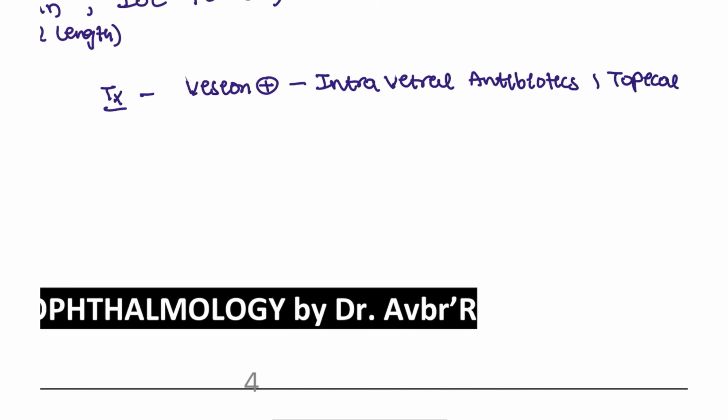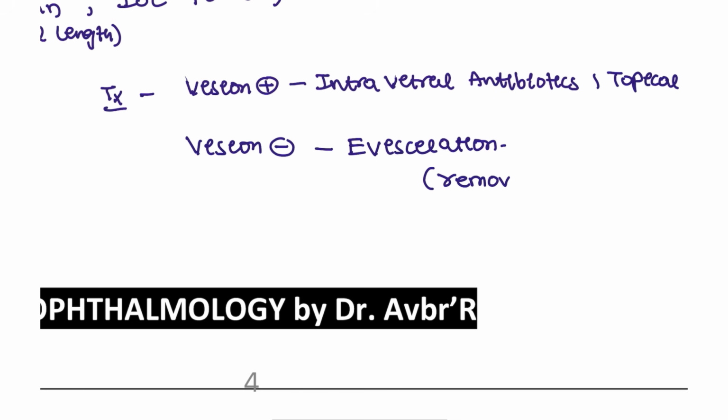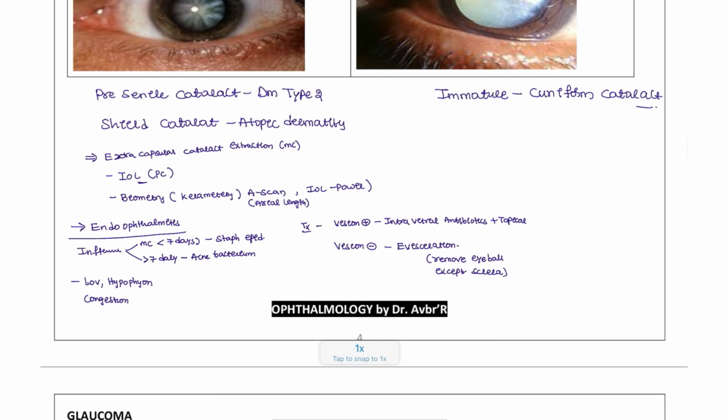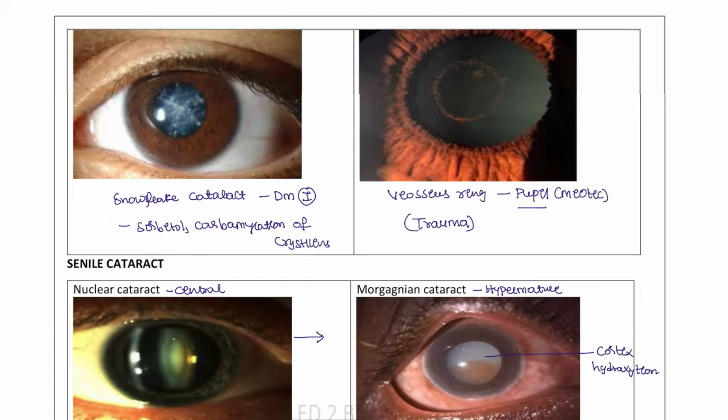Intravitreal antibiotics have to be sent for this patient, but if the patient's vision is completely absent, not even light perception, then we have to go for evisceration. What is evisceration? Remove the entire eyeball except the sclera. That is the procedure we are going to perform in these patients. This is one of the complications that you have to remember.